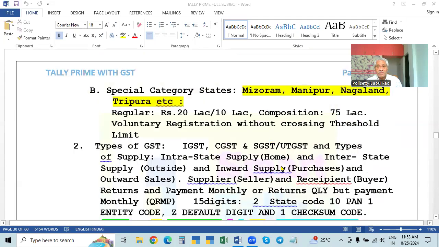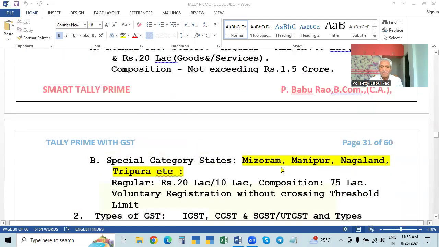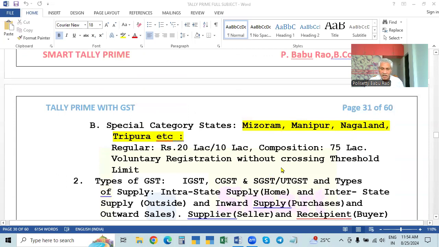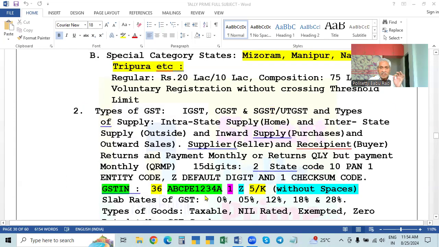And then we learned that after registration, the registration department will give you a GST registration number, called the GST identification number, or simply GSTIN. Okay, it will have 15 digits. I explained about that. Particularly, let us discuss this Z, the default digit Z. What is the meaning and what is the use? Nearly 90% of the people don't know.